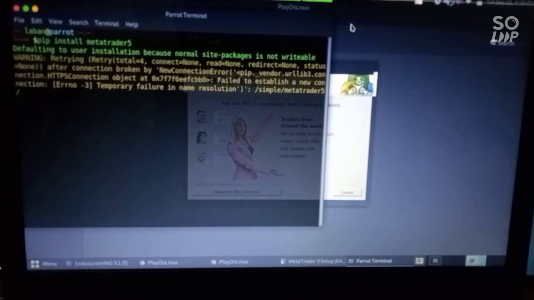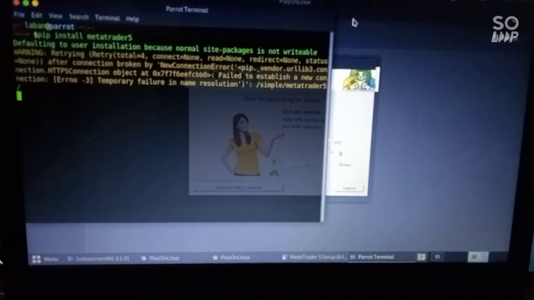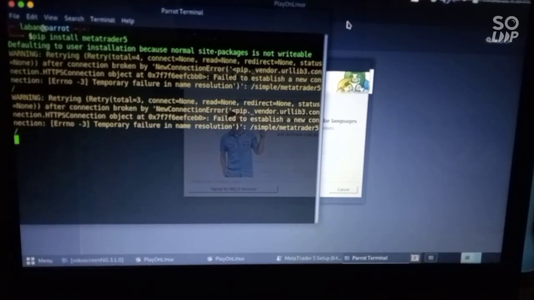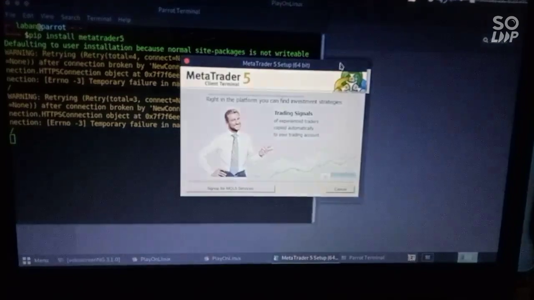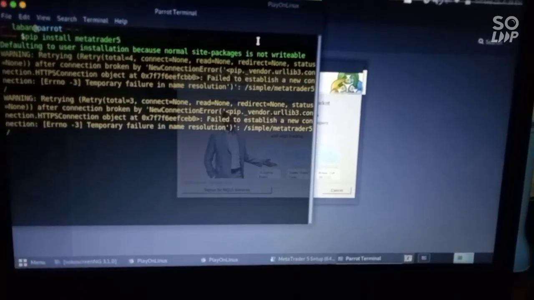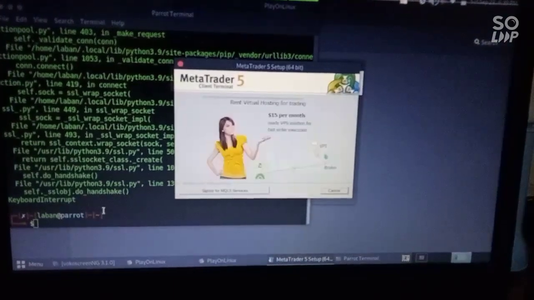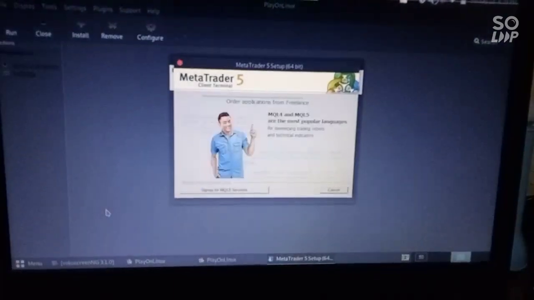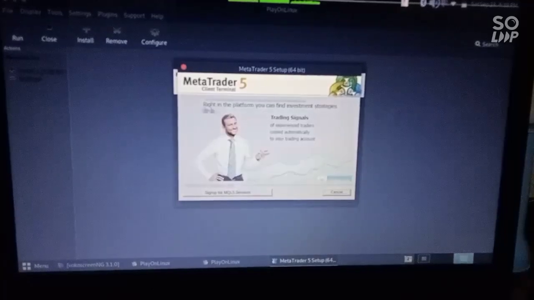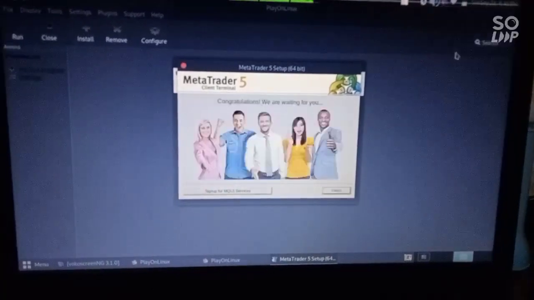So it gives the error, so let's wait for the completion of MetaTrader5.